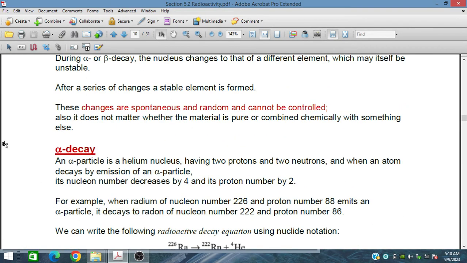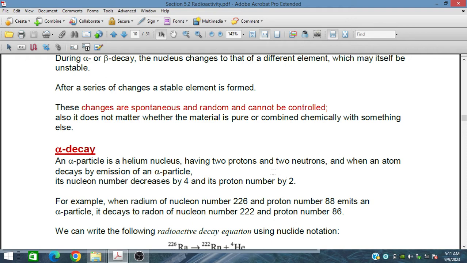Alpha decay: an alpha particle is a helium nucleus, having 2 protons and 2 neutrons. When an atom decays by emission of an alpha particle, its nucleon number decreases by 4 and its proton number decreases by 2.